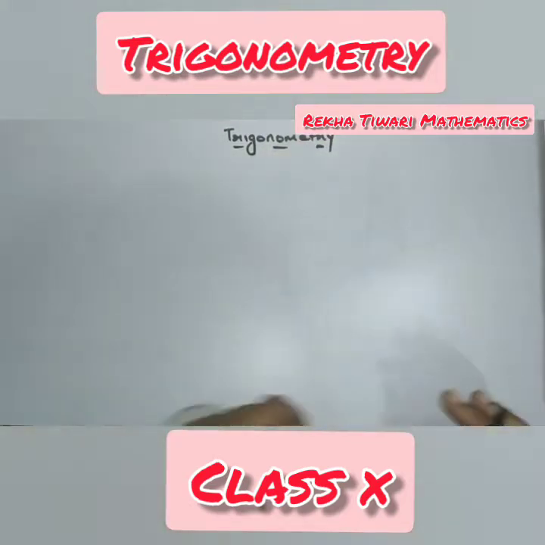Similarly, the width of a river is also calculated with the help of trigonometry. The distance between two planets, again, the concept of trigonometry.